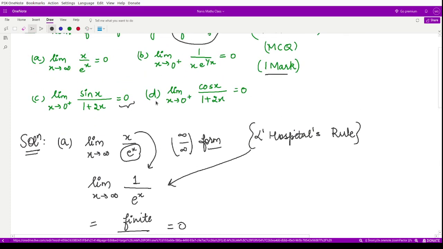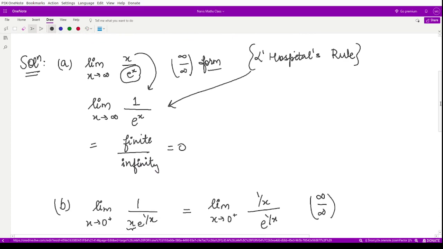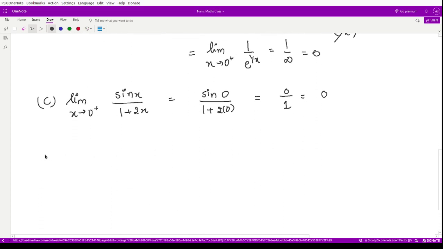So that means option D would be the correct one, but let us verify that. The fourth option is limit x goes to 0 positive of cos x divided by 1 plus 2x. Now when you substitute the limit over here directly, it would be cos 0 divided by 1 plus 2 into 0, right?